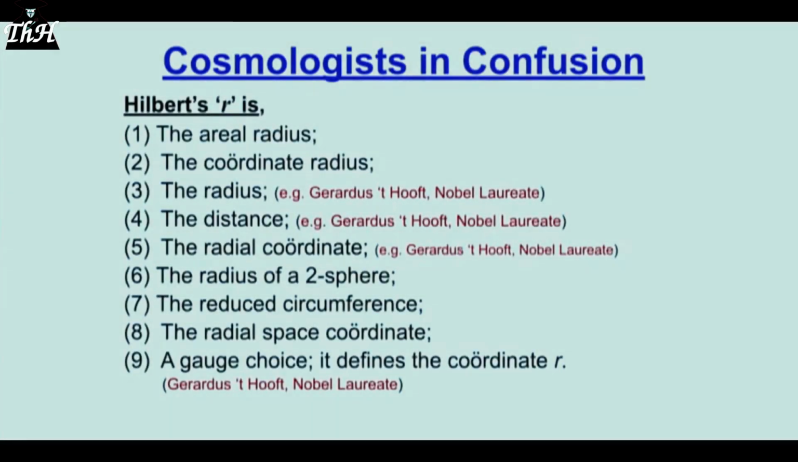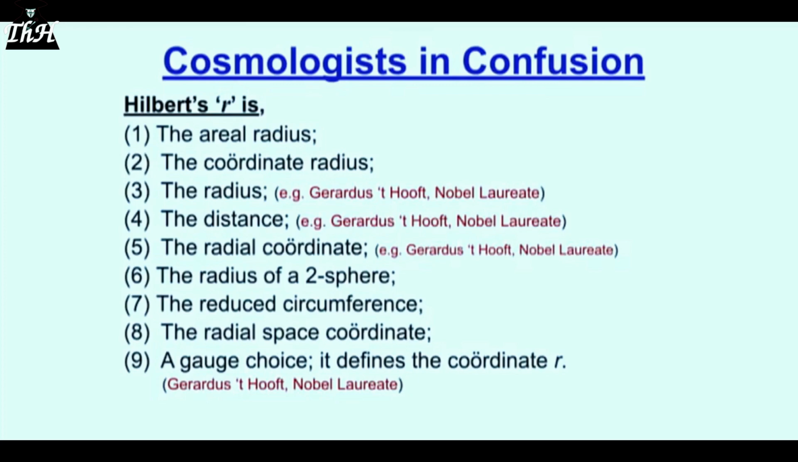This is what I call scientific or delusional science. All right? Delusional science. Cosmologists in confusion. What do they think Hilbert's R is? We saw that expression. I've given a list here. They think it's the areal radius, the coordinate radius, the radius. A guy with a Nobel Prize called Gerardus 't Hooft tells us this. It's the radius. He tells us also it's the distance, so do many others. He tells us it's the radial coordinate, so do many others. It's the radius of a two-sphere, the reduced circumference, the radial space coordinate.